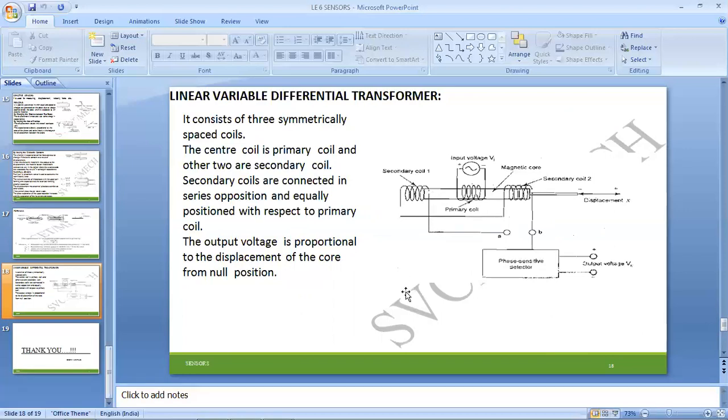So the output will be obtained with respect to the displacement of the core from the null position. From the null position of the core, there will be slight variations.